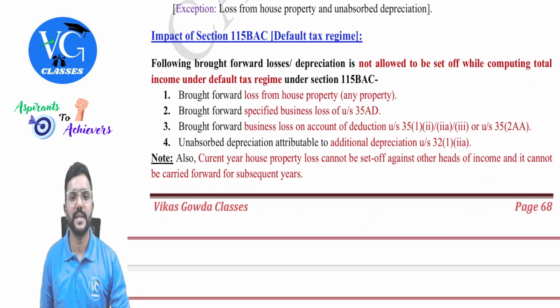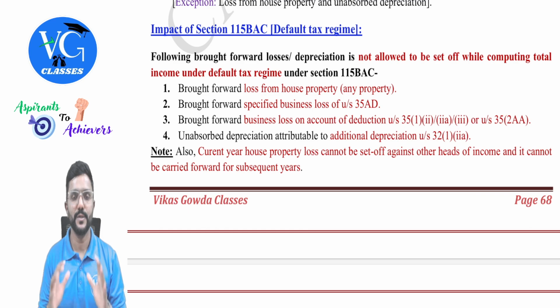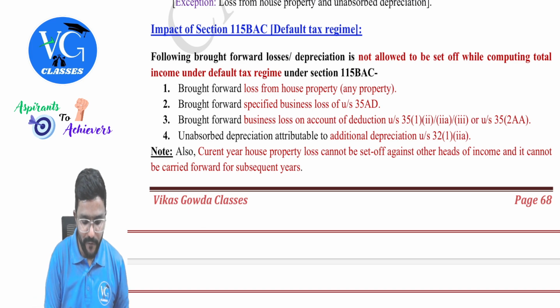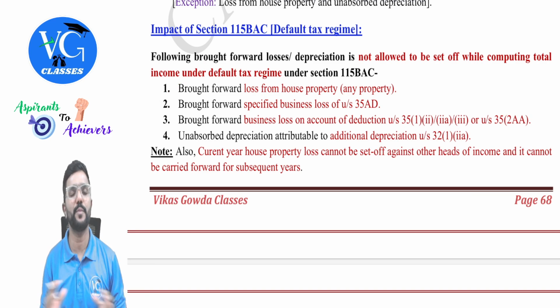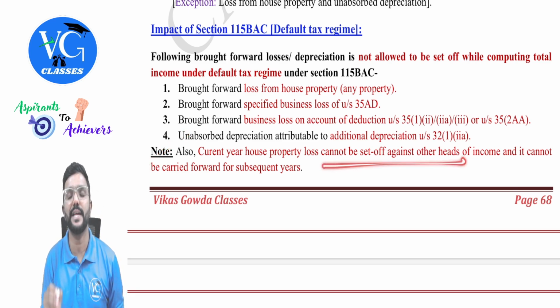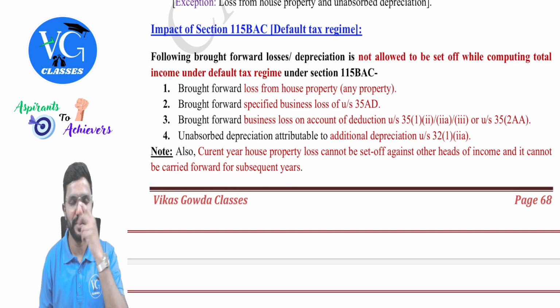Then the impact of section 115BAC on the set off and carry forward topic, guys. So if an assessee is following the default scheme given under section 115BAC, then he has the following negative impact. What is it? One by one. So brought forward loss from house property, any property, whether it's self-occupied, let out or deemed to be let out property, cannot be adjusted, guys. I have also given a note here. Also, current year house property loss cannot be set off against other heads of income and it cannot be carried forward.